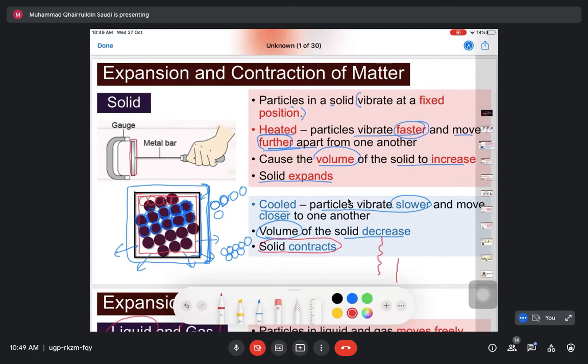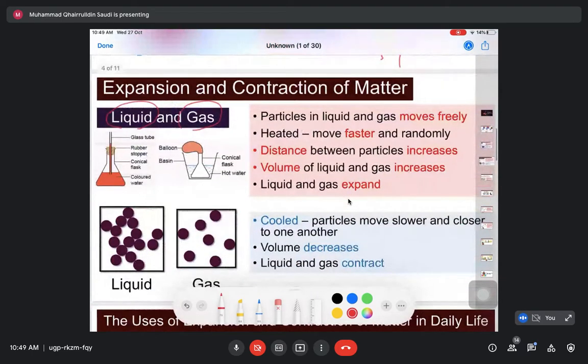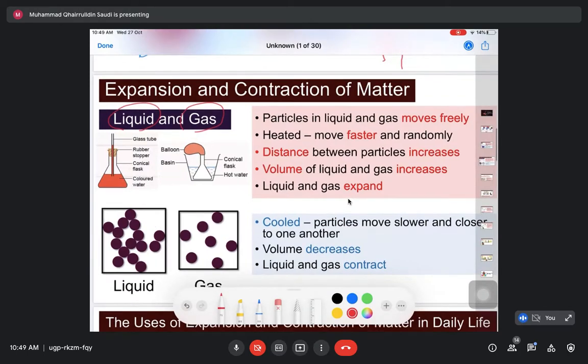Next one is liquid and gas. Example of liquid and gas is this one. Kalau liquid kan, we have liquid here, colored water here, and then bila kita heatkan the liquid will expand.